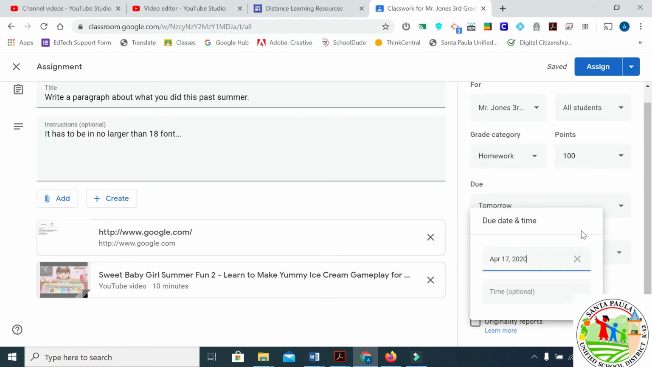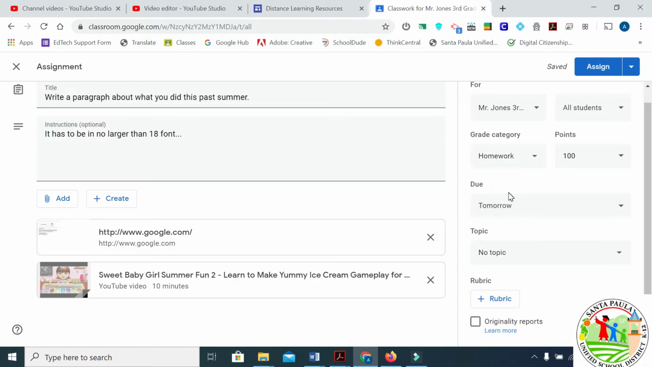If you put a due date on here, then what happens is it will show up in their home page of their classroom. So that way it'll remind them that this assignment's due tomorrow. If you don't put a due date, then nothing will show up there. It will also put it in their Google Classroom calendar, so that way they'll see when things are due.